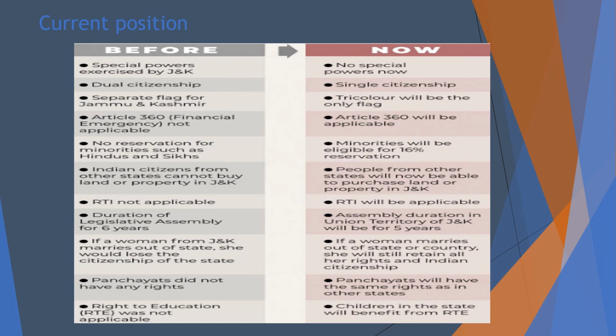There is single citizenship, and every person in this country is called a single citizen. The tricolor, our national flag, will be the only flag for the entire India. Article 360 will be applicable to those states. Minorities will be eligible for 16% reservation, which is also very important.